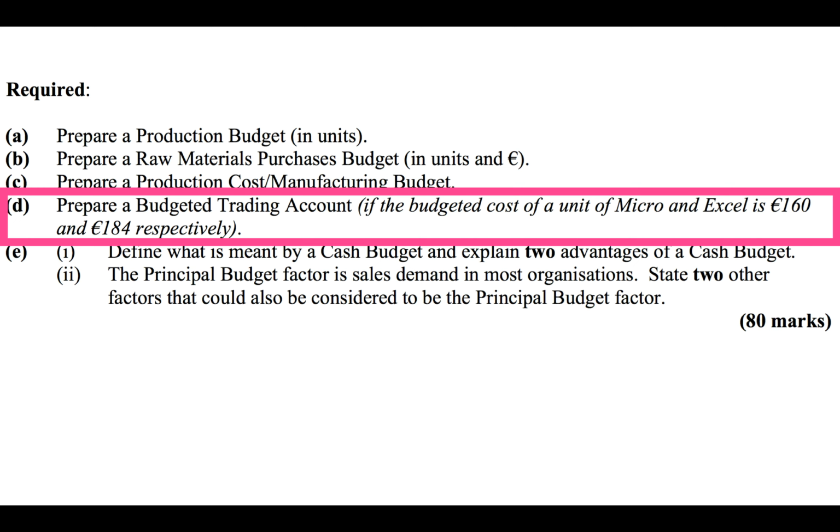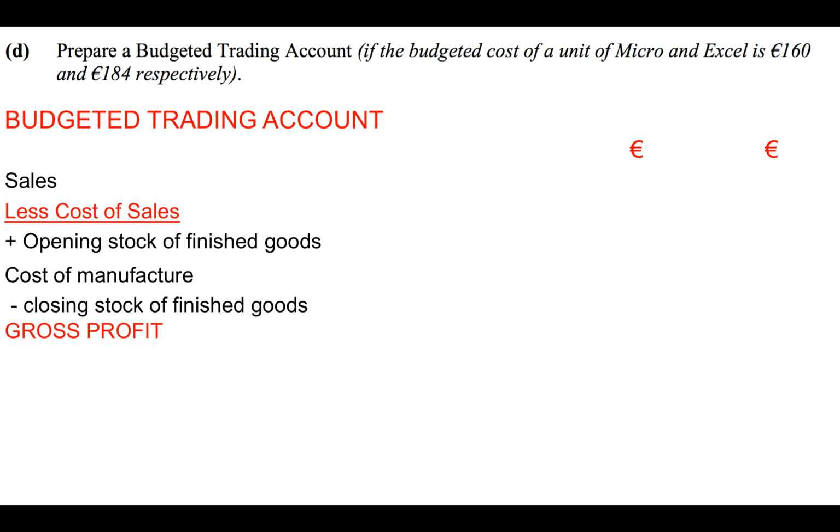Part D then asks us to prepare a budgeted trading account if the budgeted cost of a unit of micro and Excel is €160 and €184 respectively. Now this is a lot easier than the 2017 and 2019 production questions because you had to figure out what the budgeted cost of a unit of closing stock of the products were. So here they're actually telling us in the question, so this is making it a lot easier for us.